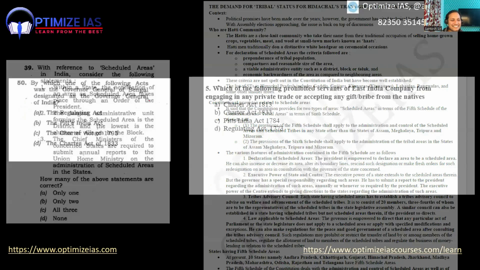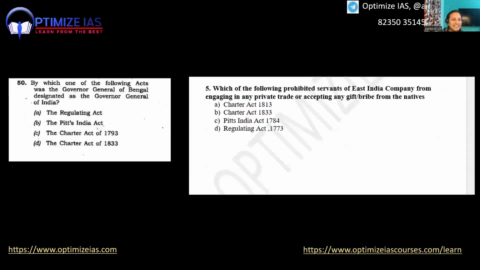Okay. Next, let us see, guys. Question number 50. This was not from current affairs, but I had guessed this question in my Optima test. Wordings are also the same. You can see Regulating Act, Pitts Act, Charter Act.